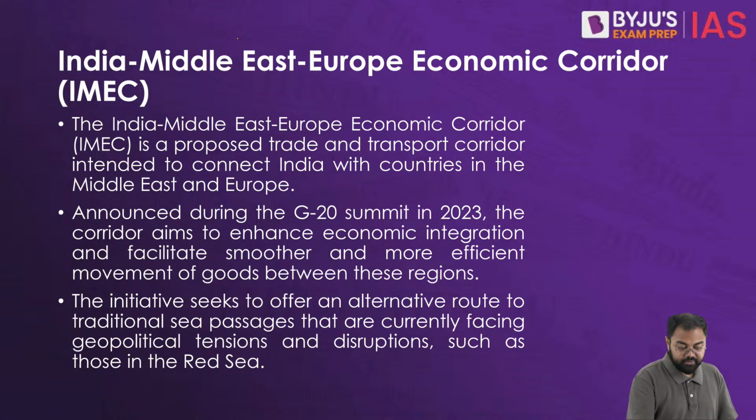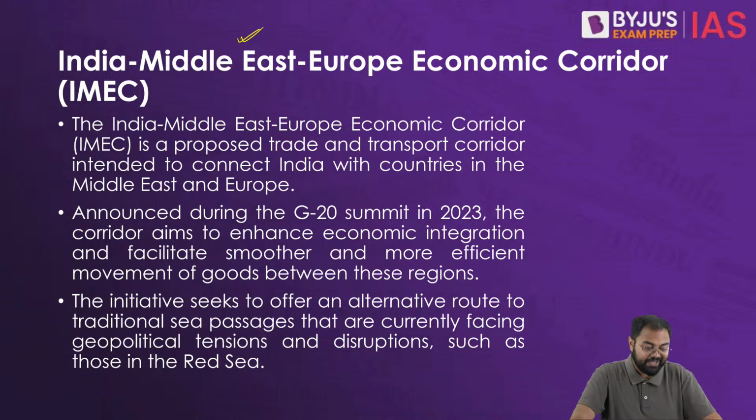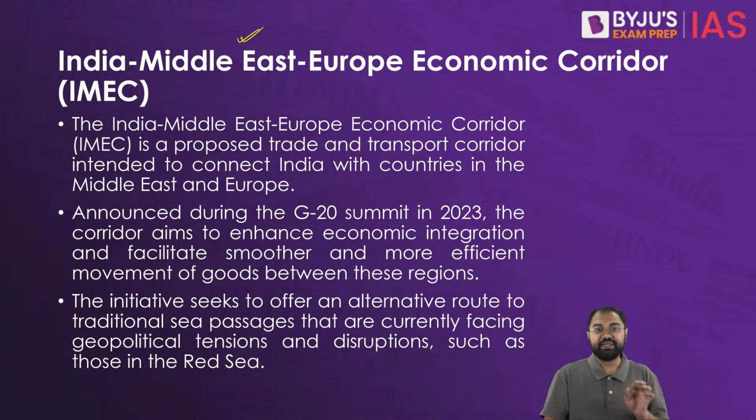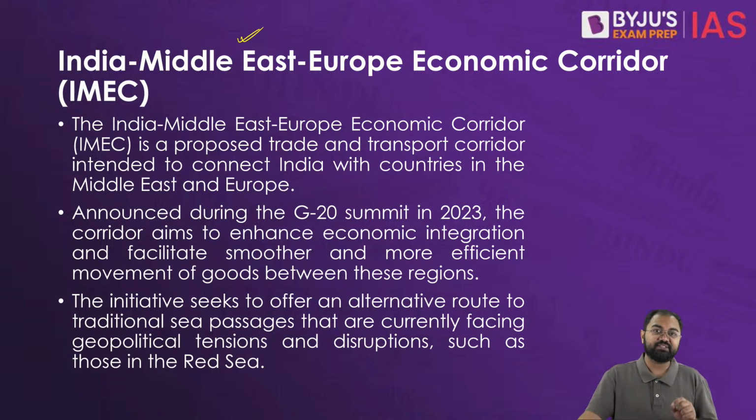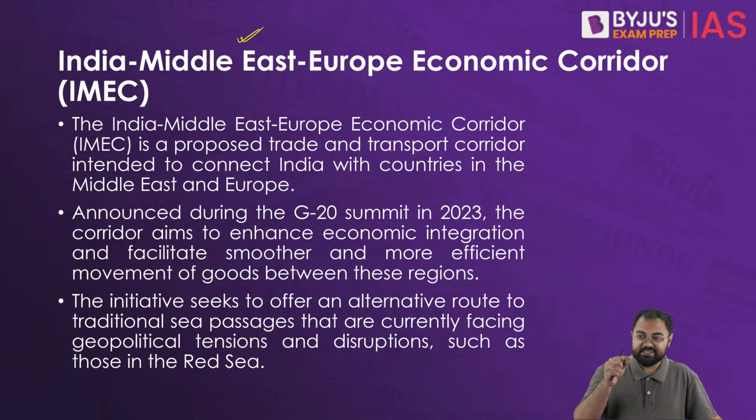Now what about the India-Middle East-Europe Economic Corridor, or IMEC? This IMEC is a proposed trade and transport corridor intended to connect India with the countries in the Middle East and also Europe. Last year, when the G20 summit happened in 2023, this corridor was announced, aiming to enhance economic integration and facilitate smooth and efficient movement of goods between these areas.